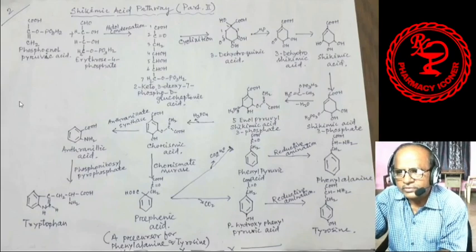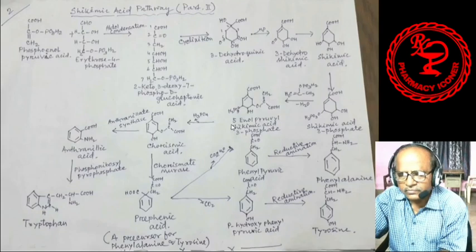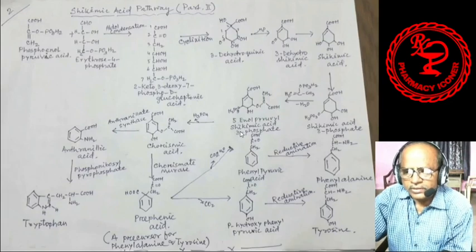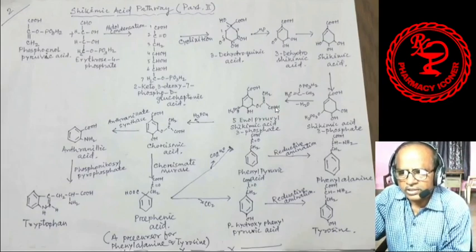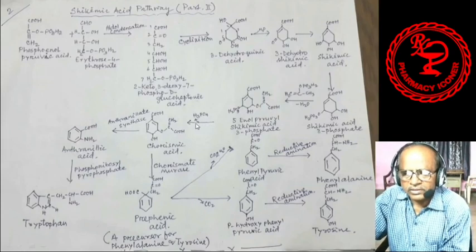So now from this shikimic acid comes shikimic acid 3-phosphate. You see, shikimic acid 3-phosphate, with the 3-phosphate at position 3. Then again, with the combination of phosphoenol pyruvic acid, 5-enolpyruvyl shikimic acid 3-phosphate is formed. You see the structure. Then the phosphate group is lost, forming chorismic acid.